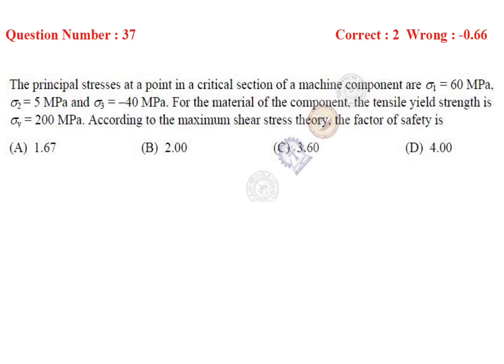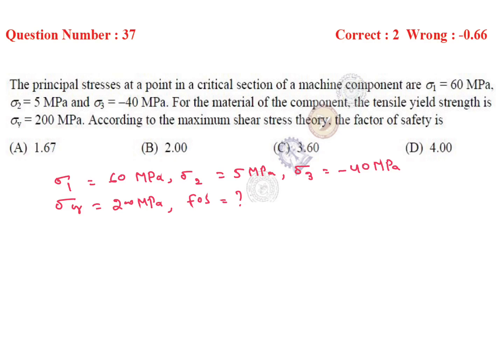So first, data given are sigma 1 equal to 60 MPa, sigma 2 equal to 5 MPa, sigma 3 equal to negative 40 MPa, sigma y tensile yield strength given, it's 200 MPa. Factor of safety we have to calculate. So from here yield shear stress we can calculate, it's sigma y by 2, 200 by 2, it's 100 MPa.